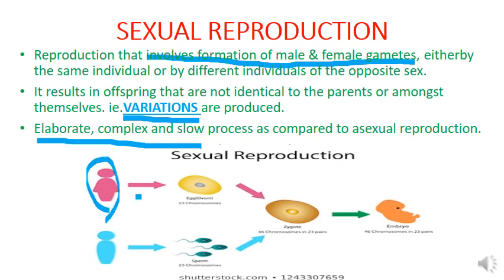So this is the schematic representation of sexual reproduction. Here there is a female parent. The female parent will produce the female gamete known as egg. Then there is the second parent, the male parent.